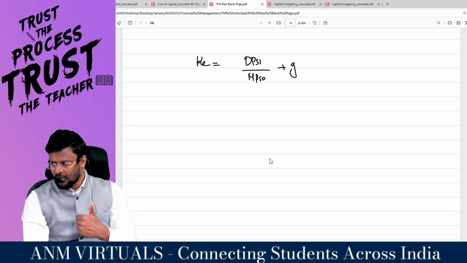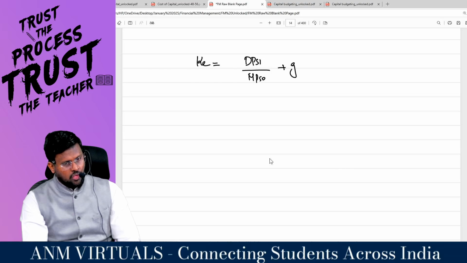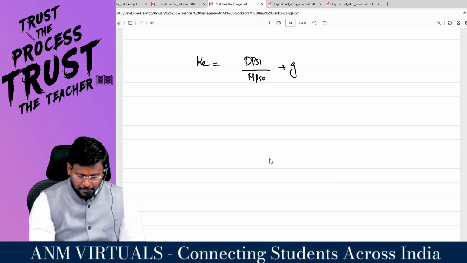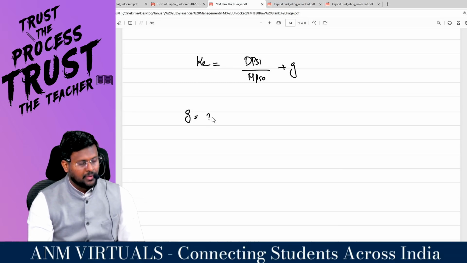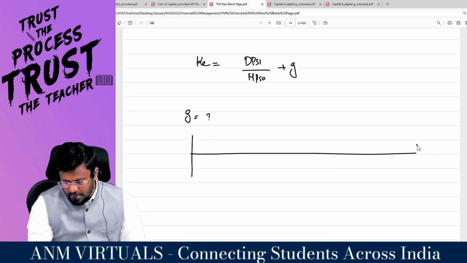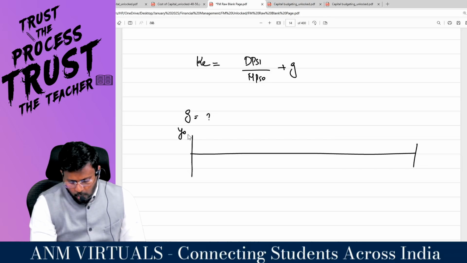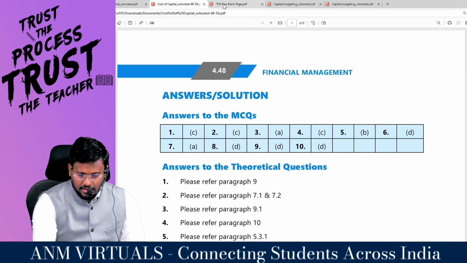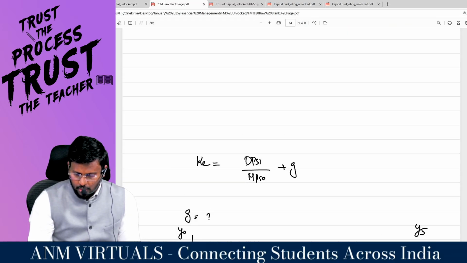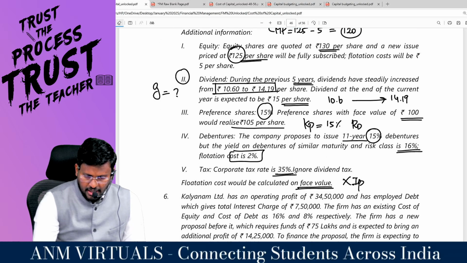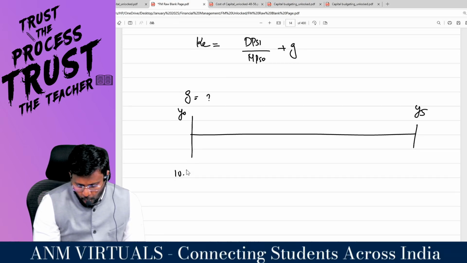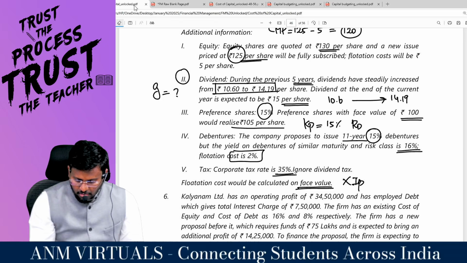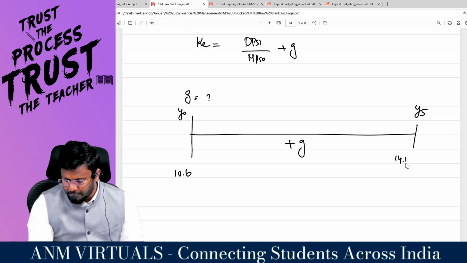Actually, G is missing in the question. In every question, they would have given G, but now they are asking us to find out the G. G means growth rate. So I am going to calculate G. They said that this is a timeline they are talking about, in year 0 and year 5. In year 0, that is 5 years back, the dividend was 10.60. This 10.6 has grown, that is plus G, and it has reached 14.19.